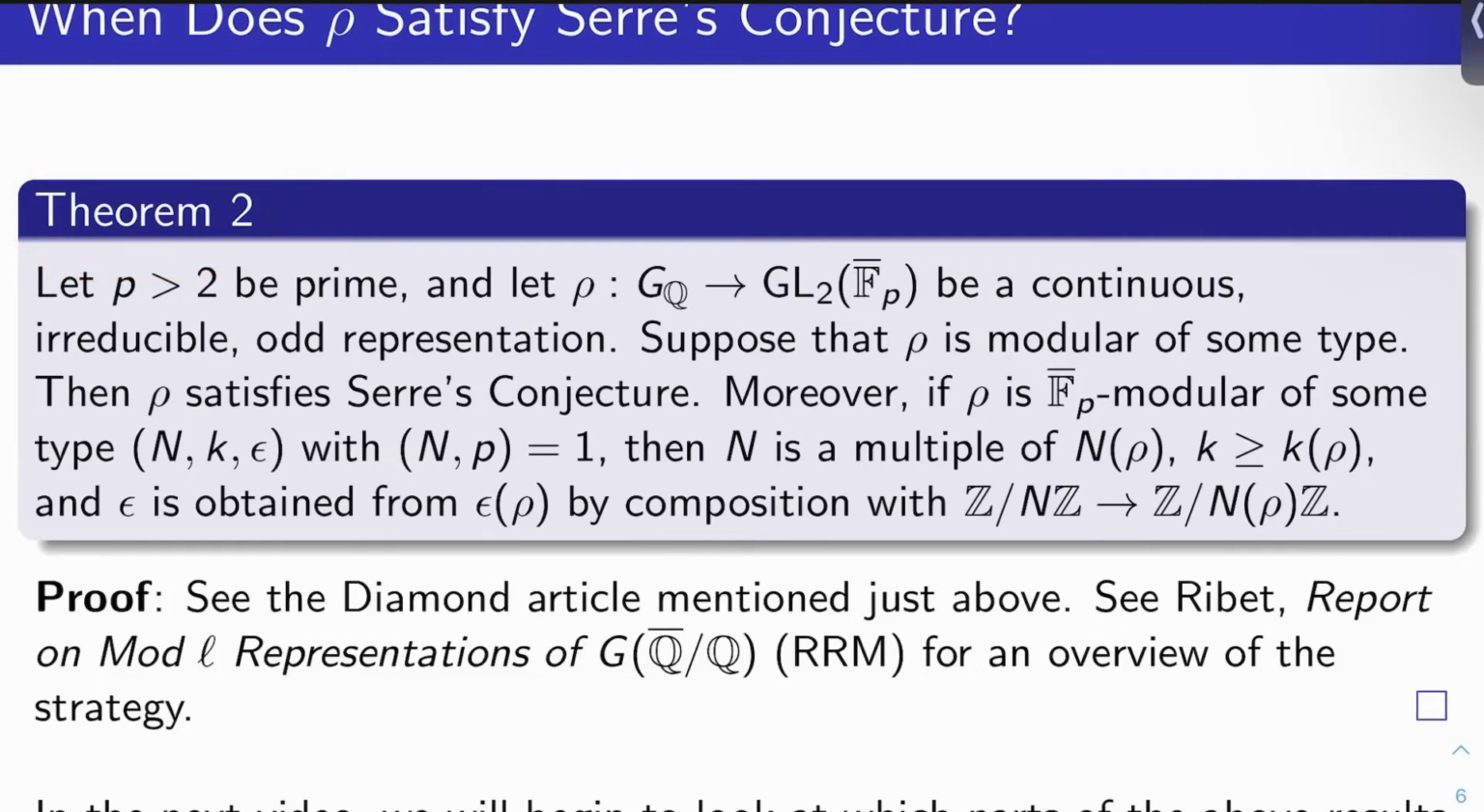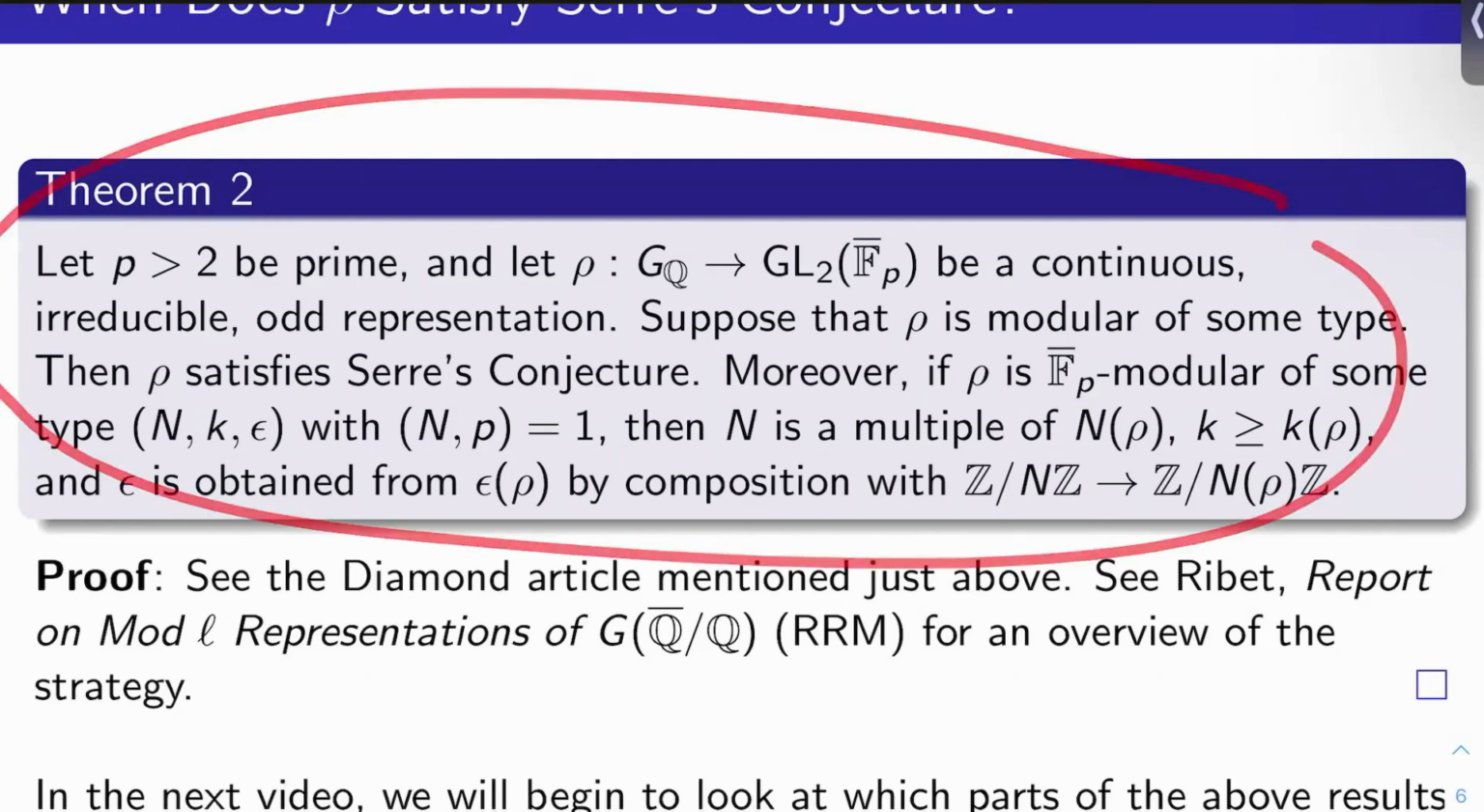Okay, so if you're modular of some type, you satisfy Serre's conjecture, if you're continuous, irreducible, and odd, and P is at least 2, or P is at least 3, excuse me. Moreover, if rho is FP bar modular of some type, let's say N, k, epsilon with N and P coprime, what's the relationship between N, k, epsilon and the N, k, and epsilon from Serre's conjecture? Well, N rho, the N from Serre's conjecture, will divide N. K rho, the k from Serre's conjecture, will be less than or equal to k. And epsilon will be obtained from epsilon of rho, the epsilon from Serre's conjecture, by composition with the natural map from Z mod NZ to Z mod N of rho Z. This whole thing was known well before Serre's conjecture was proven.